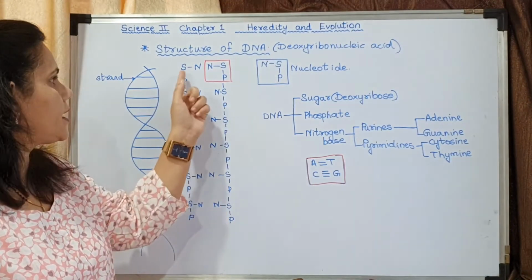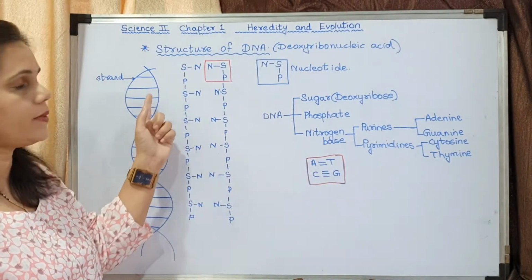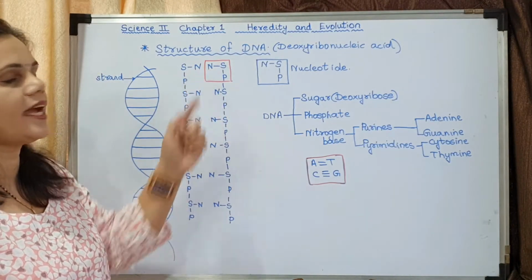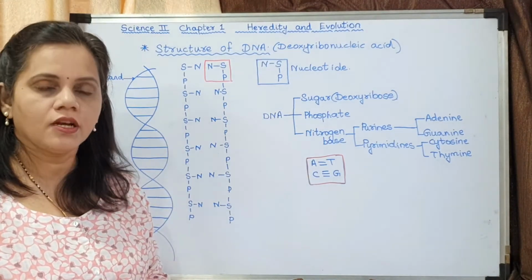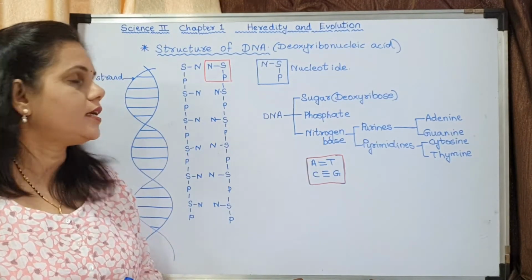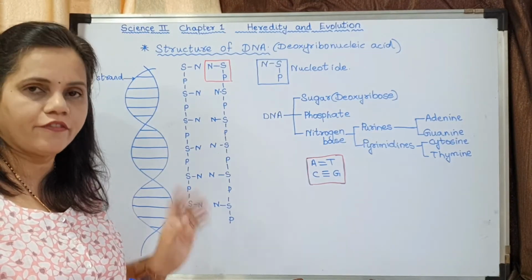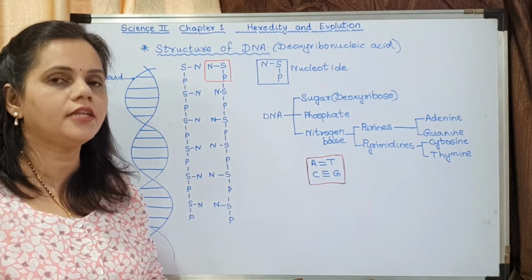They are connected together. You may see there are horizontal lines in between. Those lines are made up of nitrogen bases. Hope you have understood. So the strands are made up of sugar and phosphate and the rails are made up of nitrogen bases.